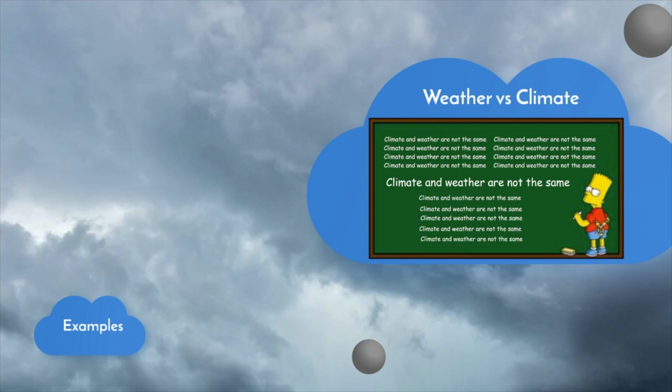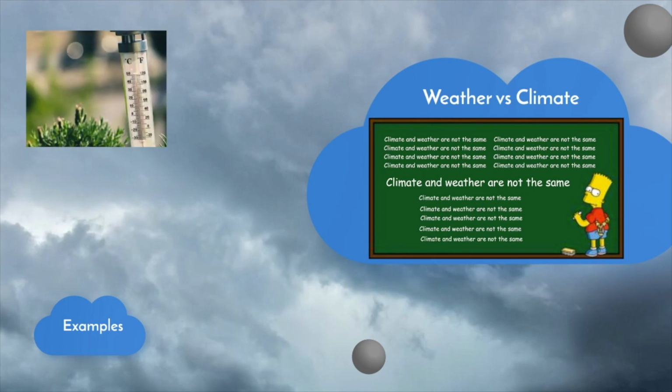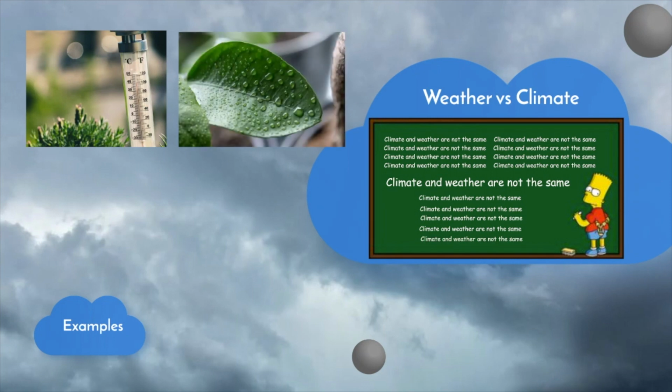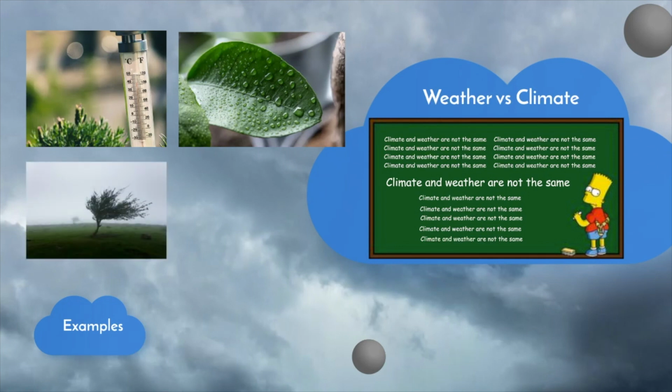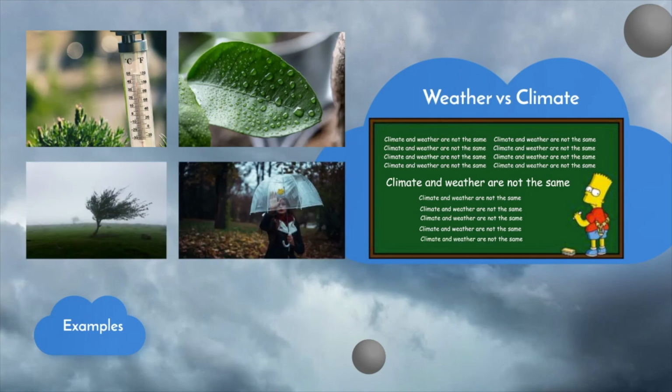Let's start with weather. Weather is the current atmospheric condition, or what it's doing outside right now, and it includes a number of conditions. It includes things like temperature, or how cold or hot it is, humidity or moisture in the air, wind speed and direction, and precipitation like rainfall and snow.